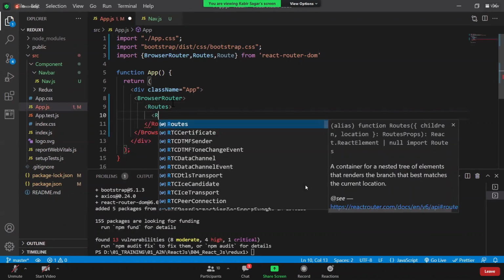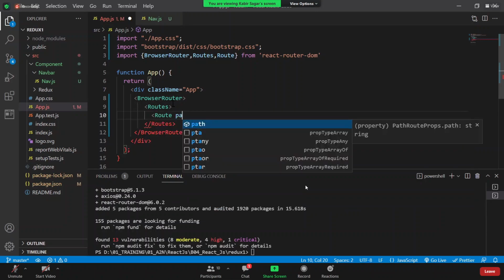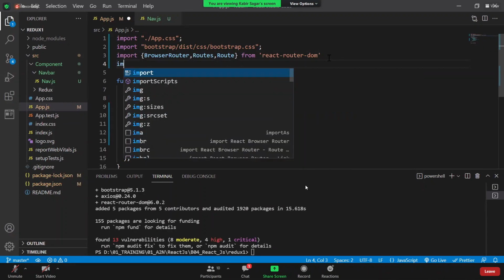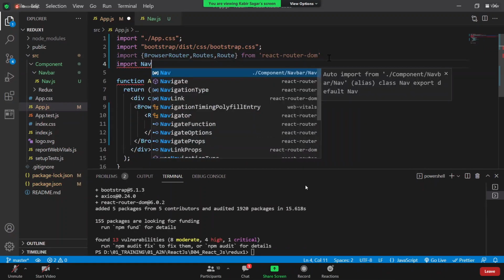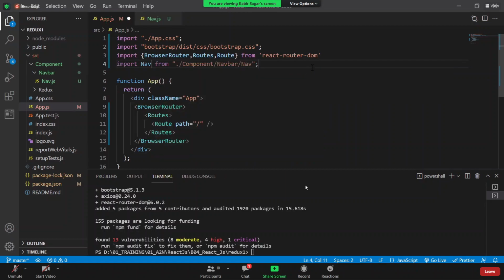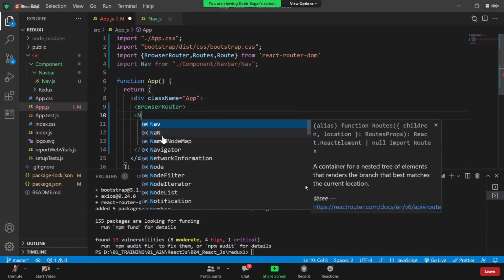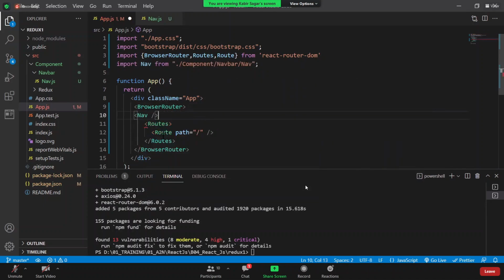In that, a simple Route path, if path is slash, then you have to load a certain component. You have to load a certain component, and before that I want to keep the navigation. So import Navbar. This is the nav. This nav component I want to keep in all the components, so I'm writing it outside these Routes. Done. Now save it. Now if you come here, now you got it here, right?